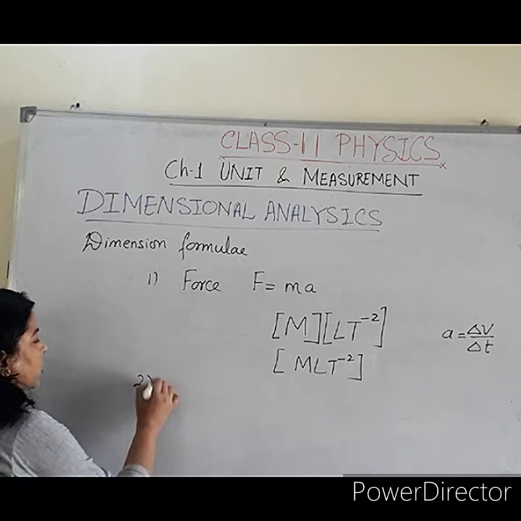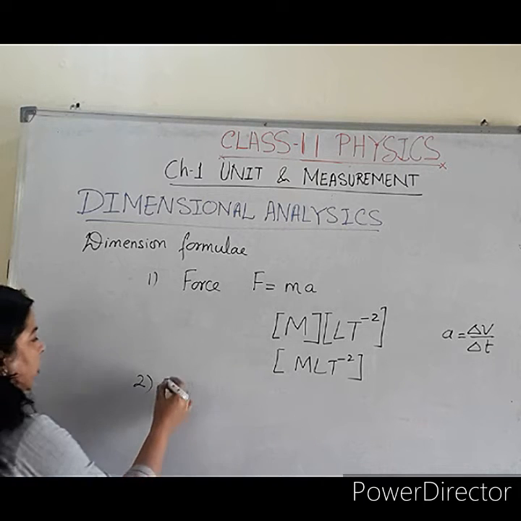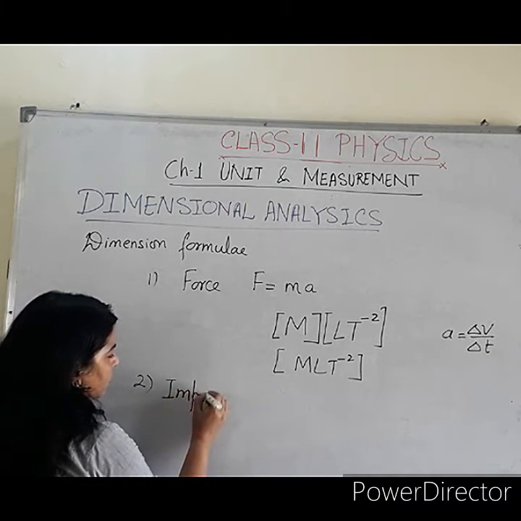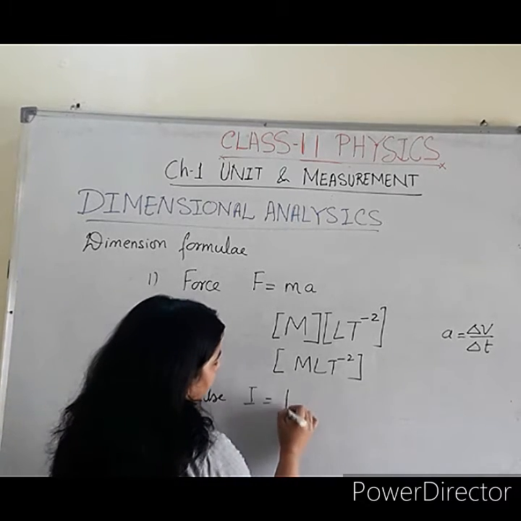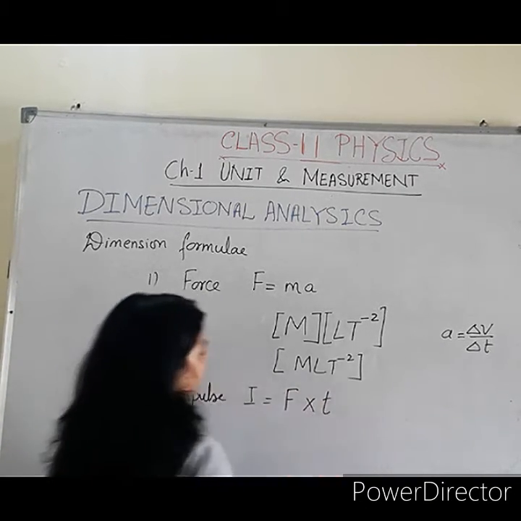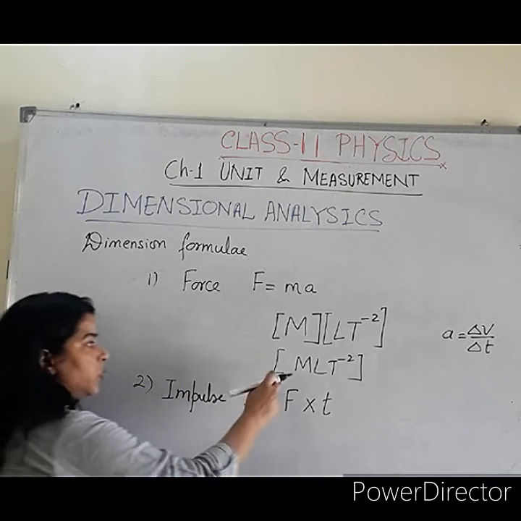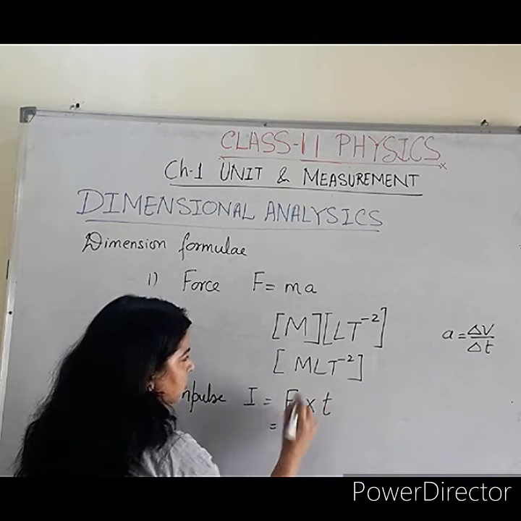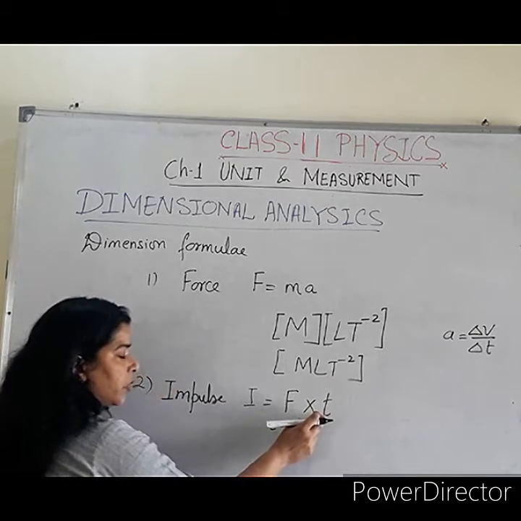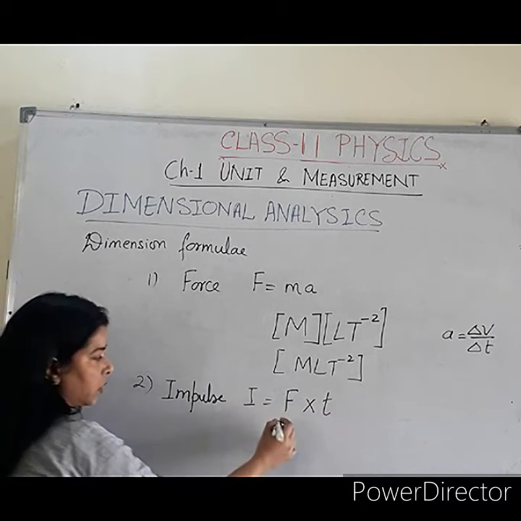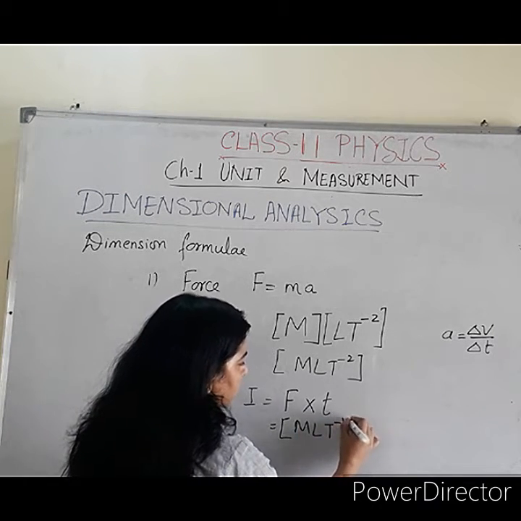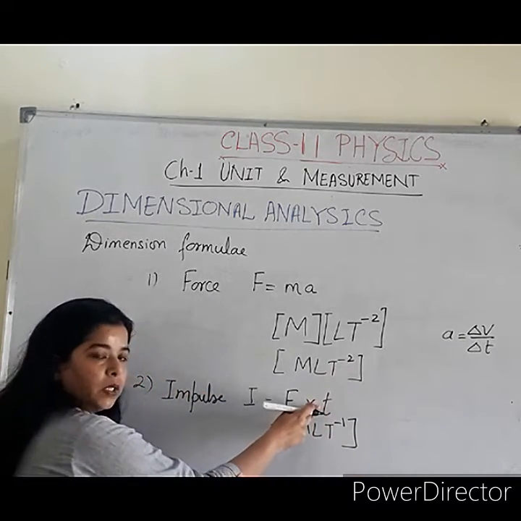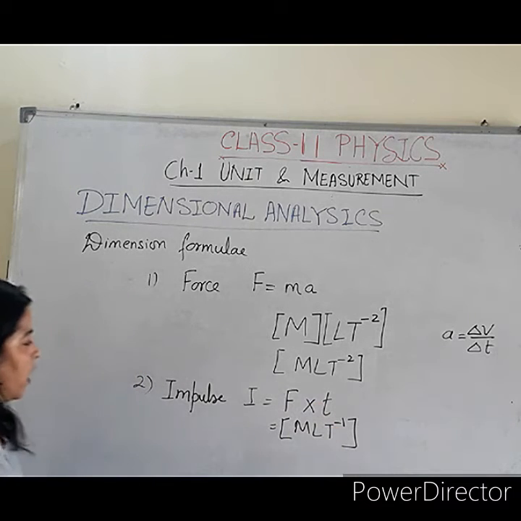Similarly, you can calculate the dimensional formula for any physical quantity. Like I am taking the case of impulse. Impulse I is represented by force multiplied by time. So now you know the dimensional formula for force, and you have to add one dimension for time. Here minus 2 and plus 1 will become minus 1. So MLT minus 1 is the dimensional formula for impulse.